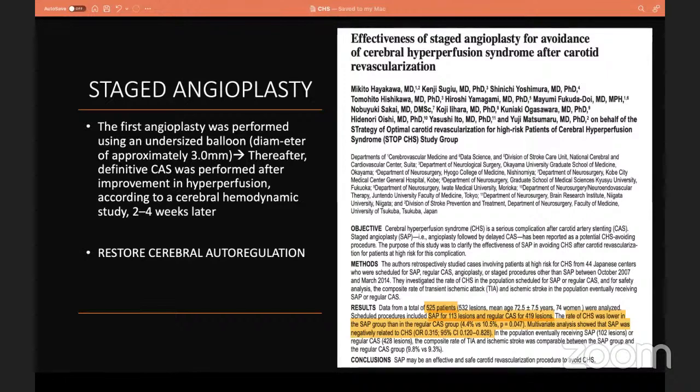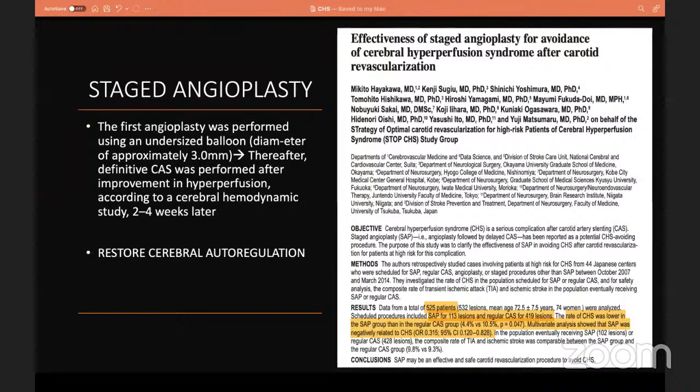And one more interesting modality of handling a patient, especially those at high risk, is to consider staged angioplasty, in which the first angioplasty is done with an undersized balloon, maybe 2 mm or 3 mm, then wait at least 2 to 4 weeks to restore the compromised cerebral perfusion, because of which the cerebral autoregulation will also get restored. Following that, consider the stenting procedure.